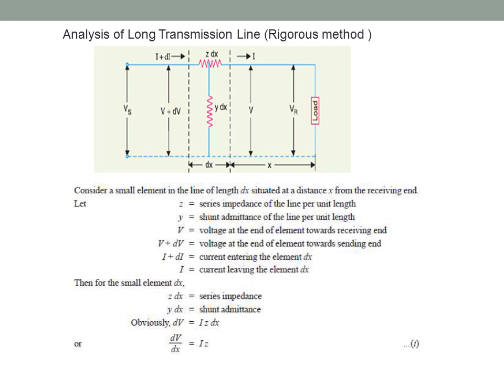So from the circuit diagram, I plus dI is the current entering the element dx, and I is the current leaving the element dx. Similarly, the sending end voltage is V plus dV, but the receiving end voltage will be only V. Considering a small element dx, Z dx is the series impedance and Y dx is the shunt admittance. So dV is equal to I Z dx, that is dV by dx is equal to I into Z.